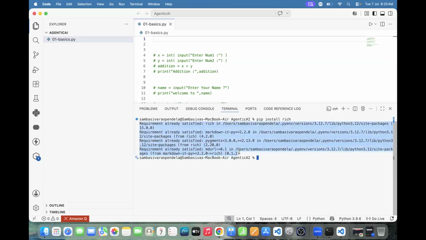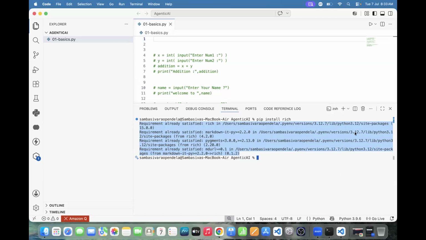Sir, for installing Visual Studio, what should be the Windows configuration? Should it be Windows 10 or Windows 11? No, there is no need to go for any configuration. Just click the download button. VS Code will download according to your laptop configuration. In the link I shared, just click Windows. That's it. Download the Windows 64.